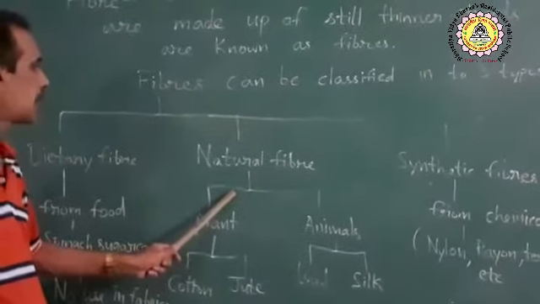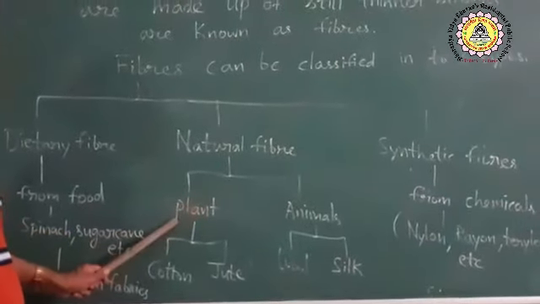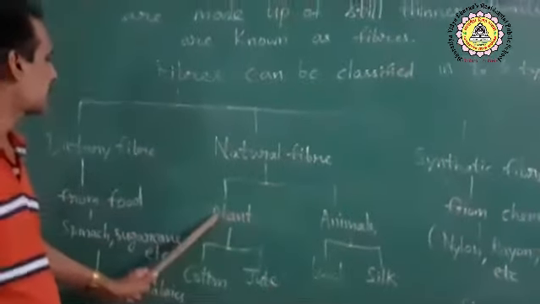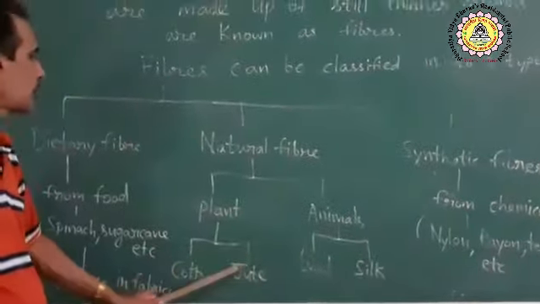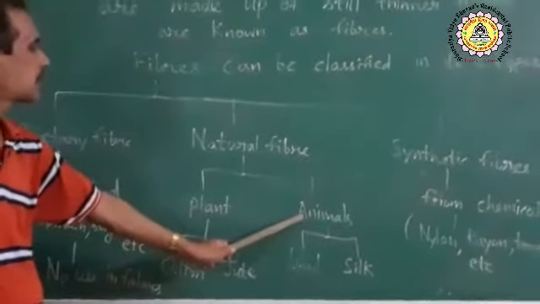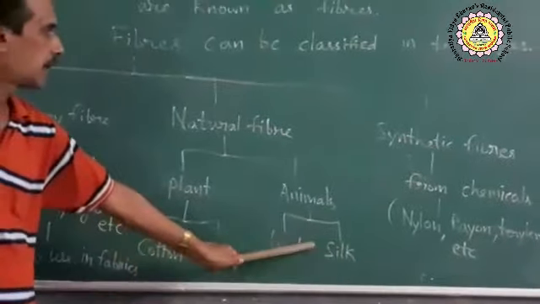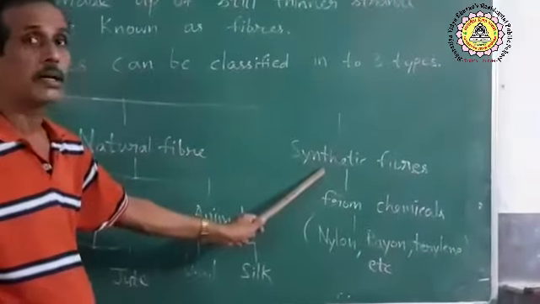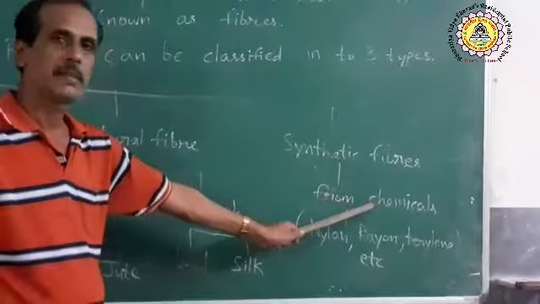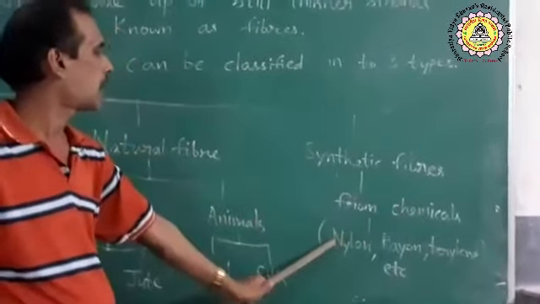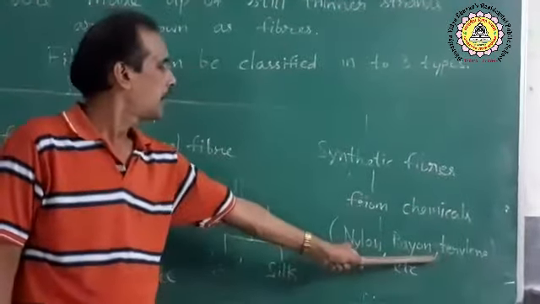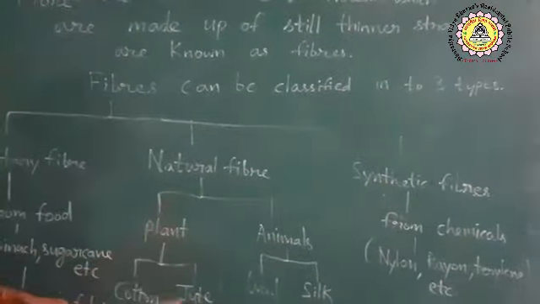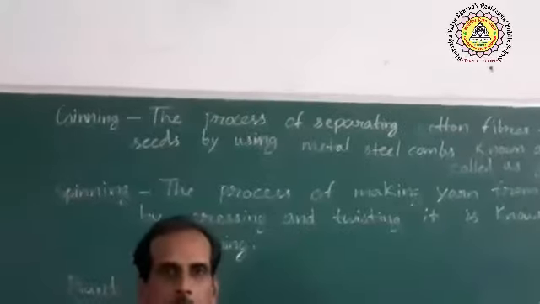Natural fibers are obtained from plants or animals. Okay? Plant fibers like cotton and jute, and animal fibers like wool and silk. And the synthetic fibers we get from chemicals. The examples are nylon, rayon, terylene, etc. So, today we are going to discuss plant fibers first.